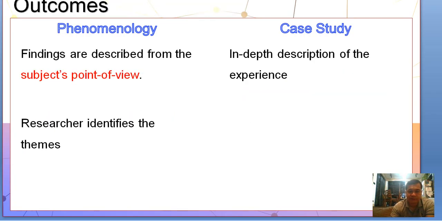For the outcomes, in phenomenology, findings are described from the subject's point of view. Then the researchers identify the themes that occur. While in case study, there's an in-depth description of the experience. So you can see the difference here, class. In phenomenology, we are focused more on the point of view of the subjects.